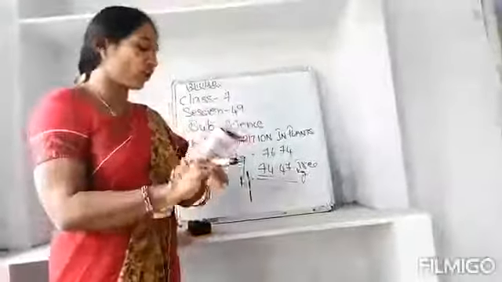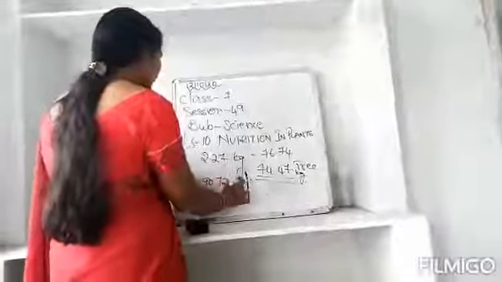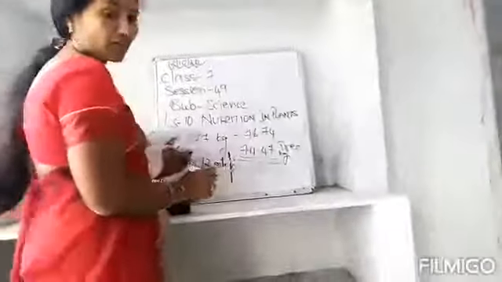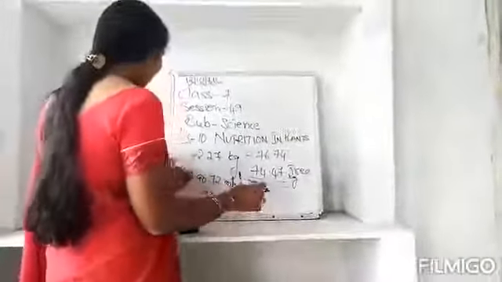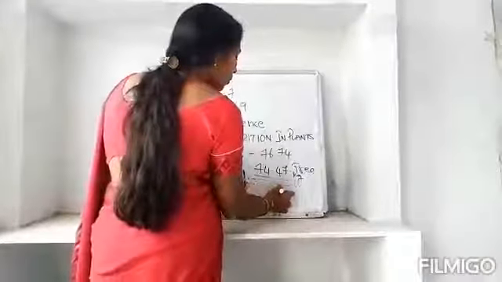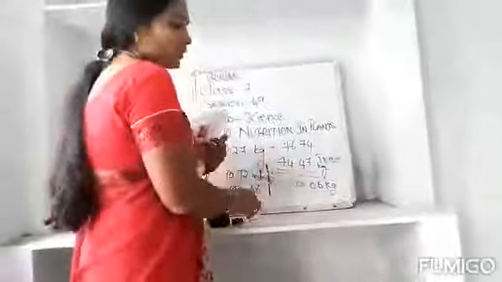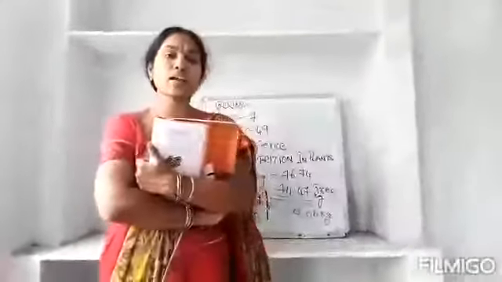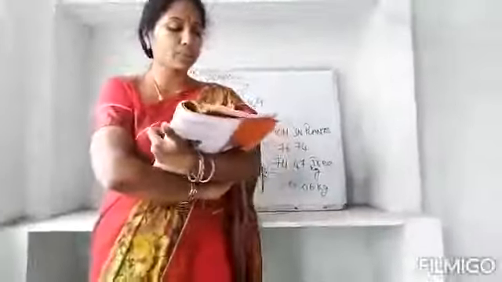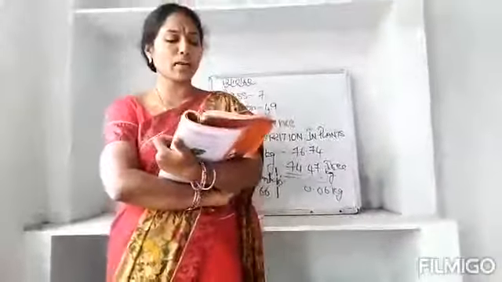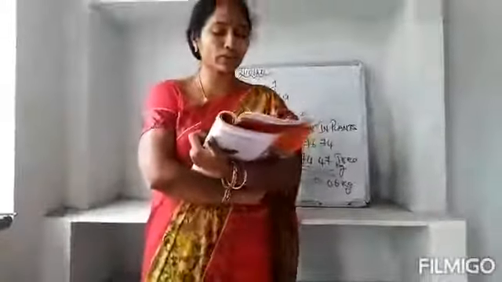Next, dry soil. Soil had 90.72 mass. Then after 5 years, it had 90.66. That means it has lost 0.06 kg of mass. After 5 years, the soil has lost its mass and the tree has gained mass. The substance needed for the growth of a plant does not come from the soil only. The plant grows because of the water it gets.